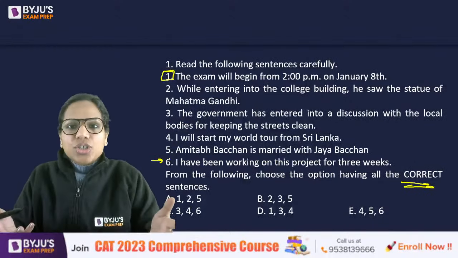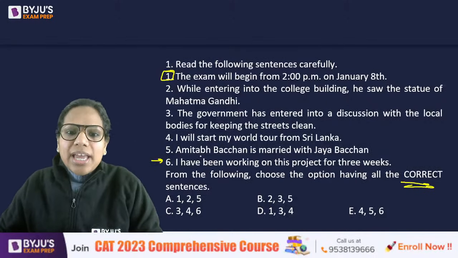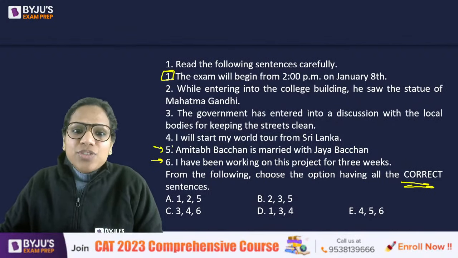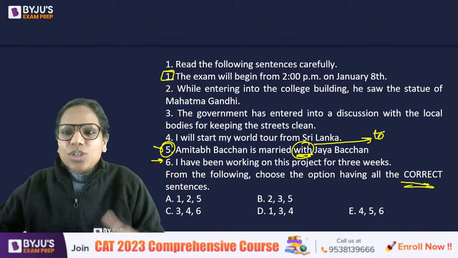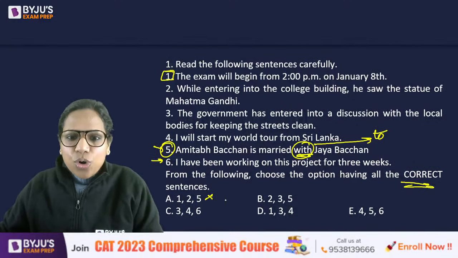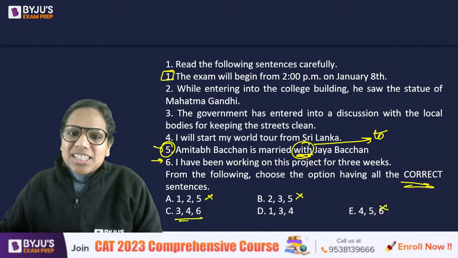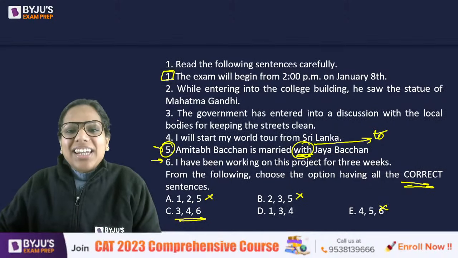So this is how I actually approach these questions. I either search for glaring errors or I see which sentences seem fine to me. So, "I have been working on this project for 3 weeks" seemed absolutely fine to me grammatically. Whereas 5 seems wrong. "Amitabh Bachchan is married with Jaya Bachchan." No, he's married to Jaya Bachchan, not with Jaya Bachchan. So 5 is wrong, right? And that eliminates 3 options right away. 6 seems correct to me. So 3, 4, 6 is what I am inclined to, right?